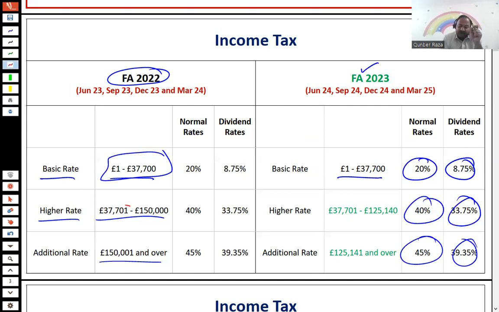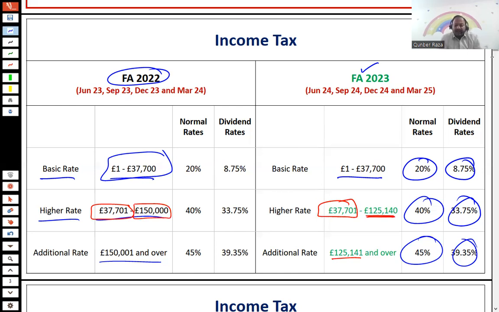So the starting point is the same. The only change is in this higher rate threshold. Previously the higher rate band went up to 150,000, but now the higher rate band goes up to 125,140 only. And now 125,141 and onwards would be the additional rate band. So via this change, there will be a change in the application of the higher rate and additional rate band calculations. Nothing else would be changed.